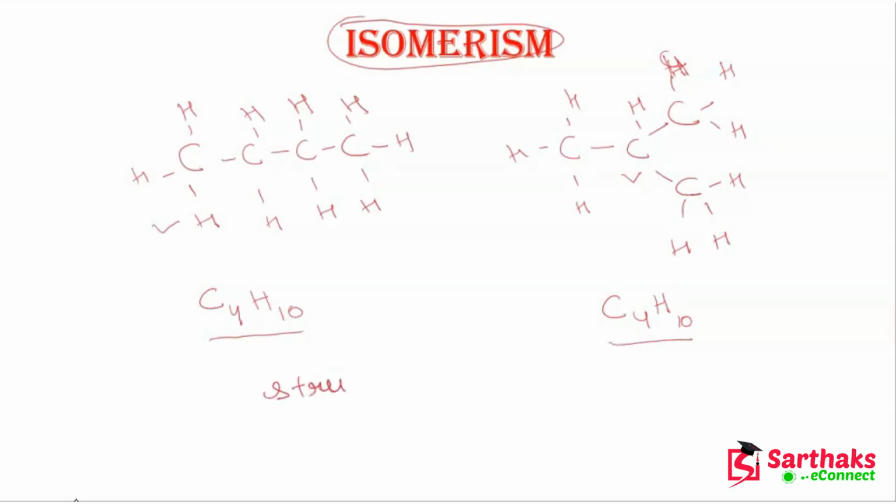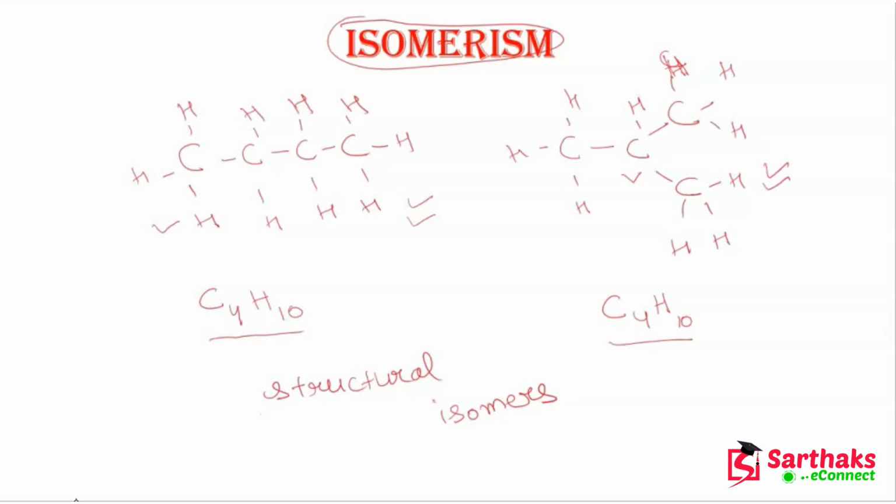What are these known as? Structural isomers. So what is a structural isomer? The molecular formula is the same, or identical, but the structure is different. It means it has different structures but the same formula.